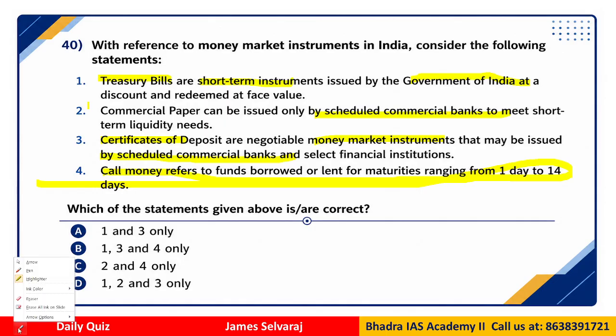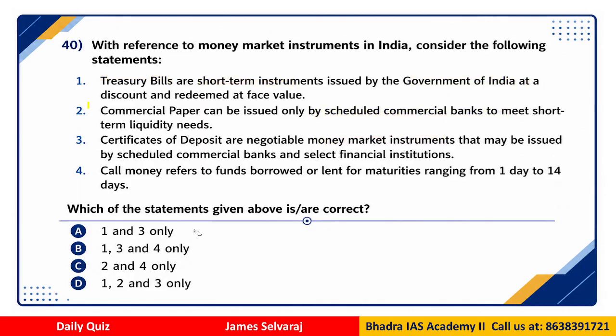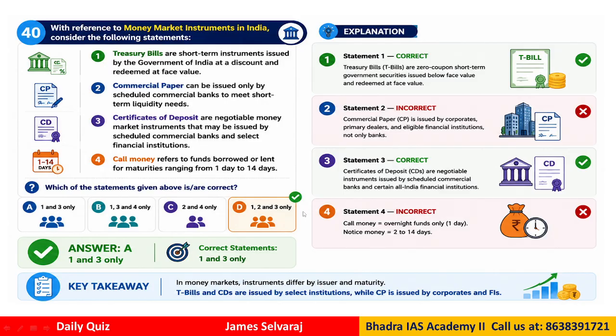So this is the question with regard to the financial market, which is divided into money market and capital market, right? So if you look at this question, which of the statements are correct? So the answer is A, right? Why? Only 1 and 3 are correct. Why? Commercial papers issued only by scheduled commercial banks is wrong. Commercial papers are issued by corporate companies. They are not issued by the banks.